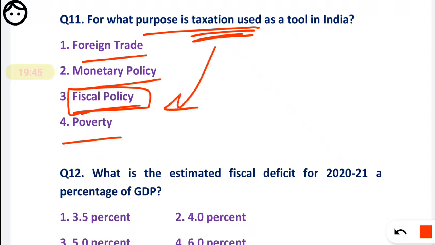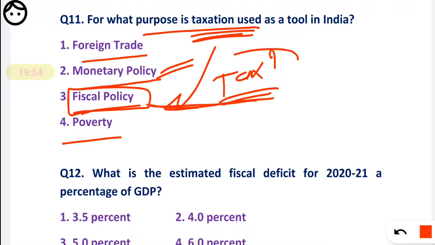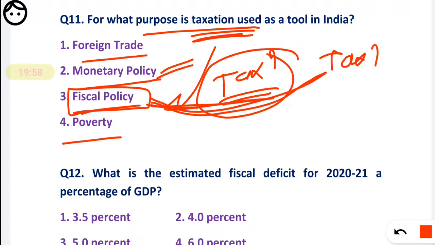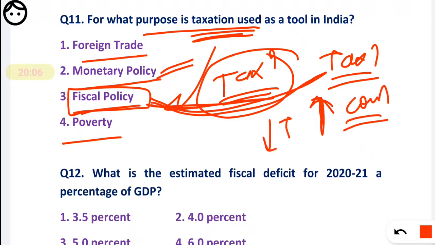Taxation is a tool of fiscal policy. We know the tool of monetary policy, right? But in fiscal policy, the taxation is used for what? If you increase the taxes, then it is a contractionary policy. If you decrease the taxes, it will be an expansionary fiscal policy.